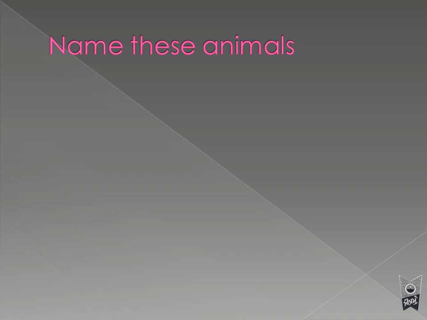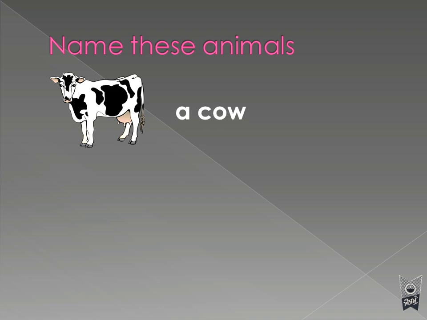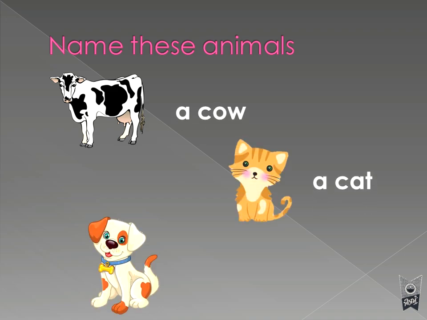Now animals. We'll see whether the animals have names. Yes, no? So what do we call this animal? A cow. This is a cat. And this is a dog. Okay. So every animal is having a name. This is a cow, a cat, a dog. The other animals are lion, tiger, rabbit, mouse, camel, peacock. So many animals and birds.